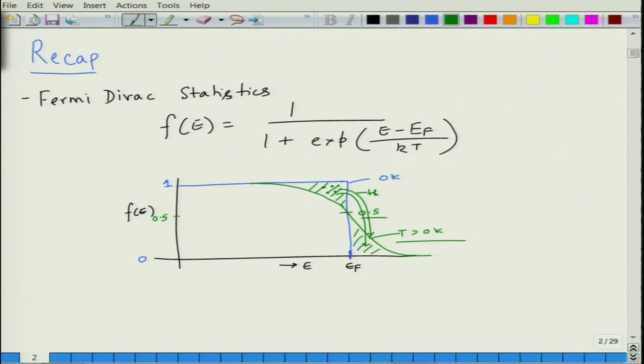So, basically thermal energy moves them from here to here. So, essentially this is a sort of band in which they then conduct, because some states are empty, some states are free. So, now you have room for movement of electrons, and this also causes an imbalance in the velocity of electrons. If you plot the E versus K plot, on one side the velocity is lower in the K space, on the other side the velocity is higher. So, this results in net velocity.